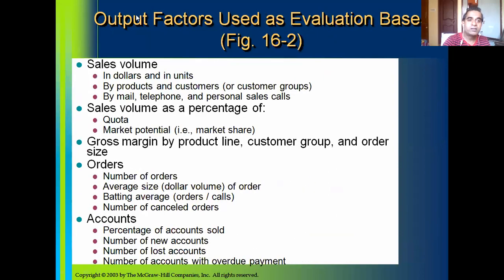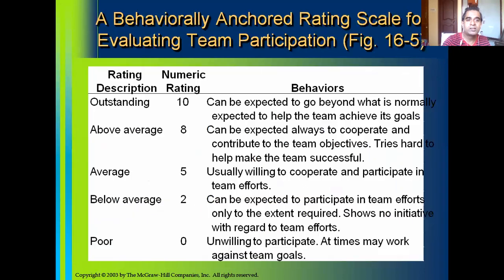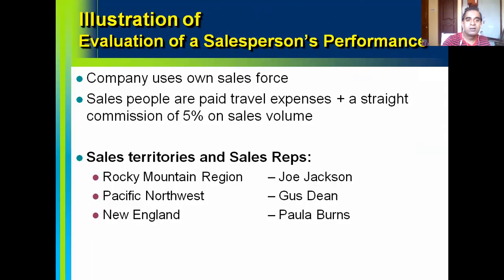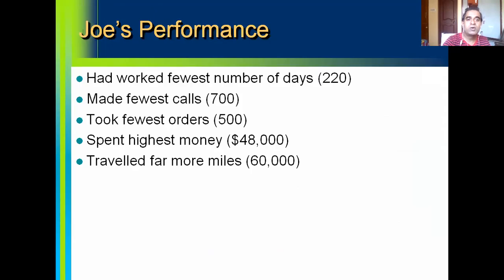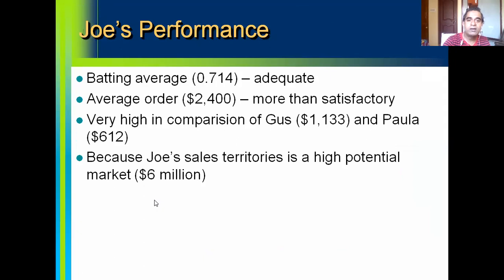Output factor, sales volume basically, orders for example. So sales volume and orders, and sales value here. These are output factors.